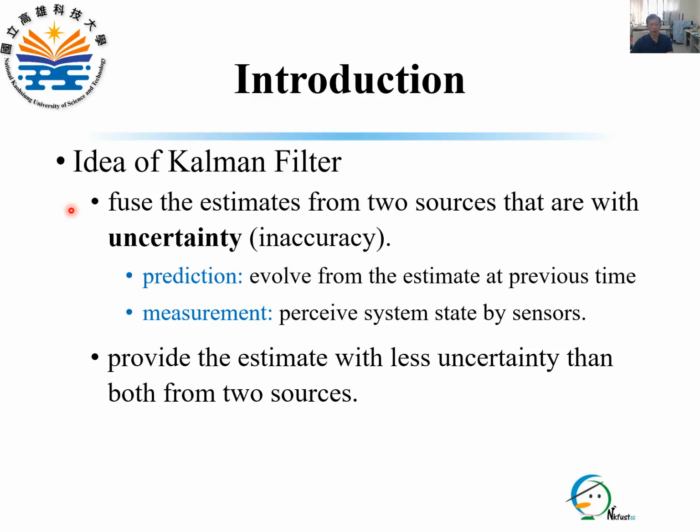To achieve this, the main idea of the Kalman filter is to combine the estimates from two sources that are with uncertainty. One estimator is from prediction, which is derived from the estimator at the previous time. The other one is from measurement, which perceives the system state by sensors. Thus, the estimator provided after fusion has less uncertainty than both of the two sources.